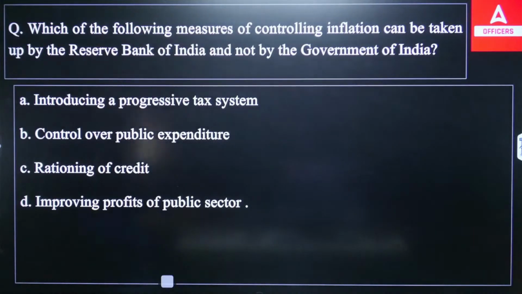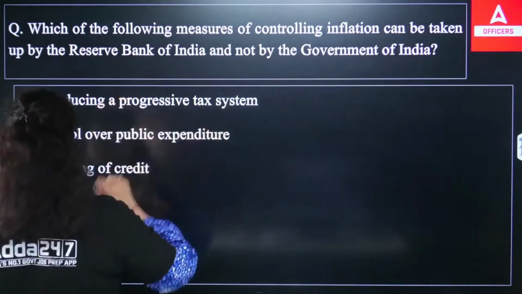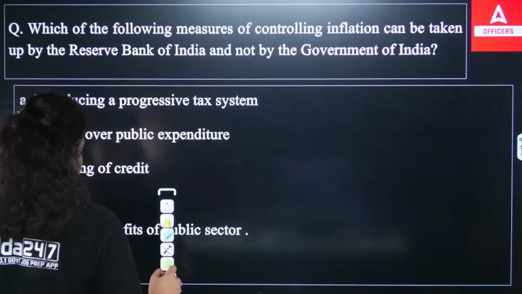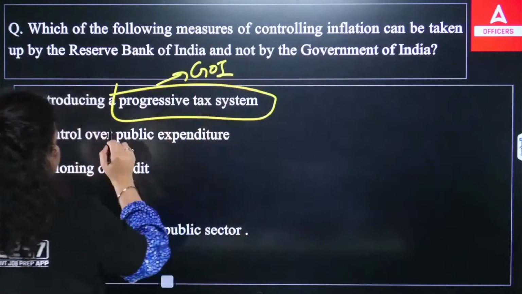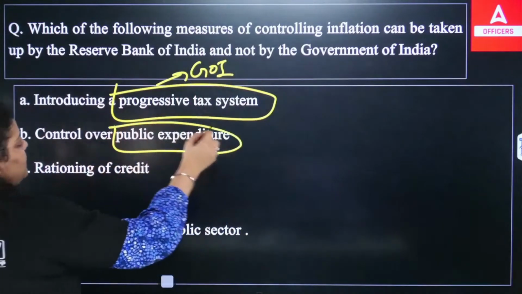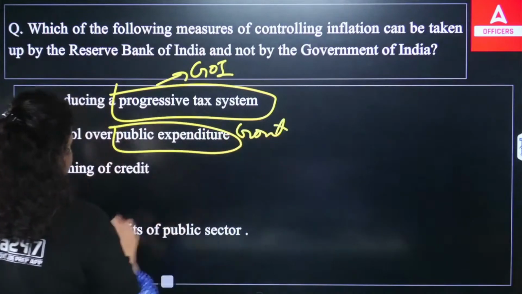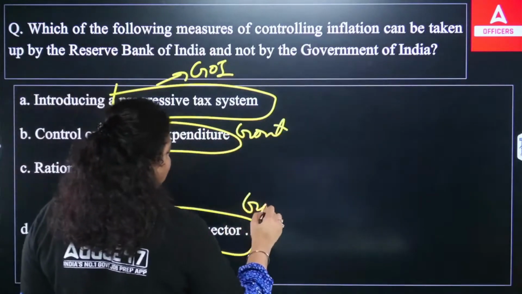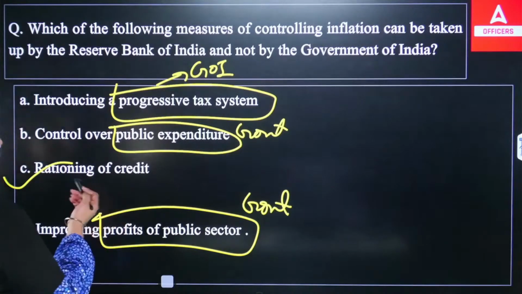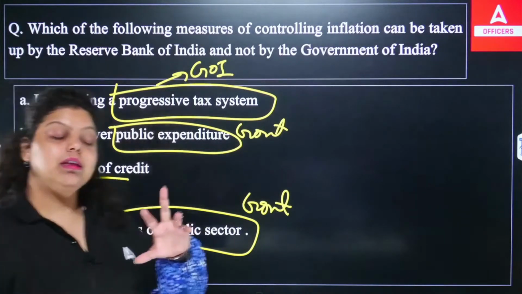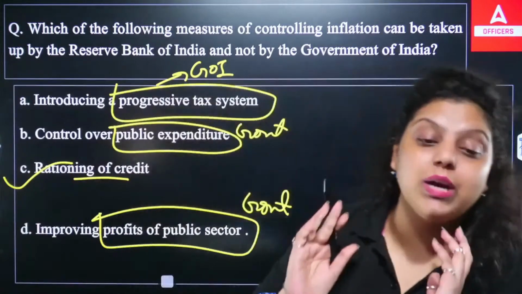Okay. So the right answer here: first is the introduction of a progressive tax system. This is in the hands of the Government of India, not RBI. Control over public expenditure is again done by the government. Profits of the public sector are in the hands of the government. So these three measures will be taken by the Government of India in the fiscal policy, but the rationing of credit will be done by the Reserve Bank of India, in which RBI tells in which particular sector how much loan you can provide or how much loan you cannot provide.